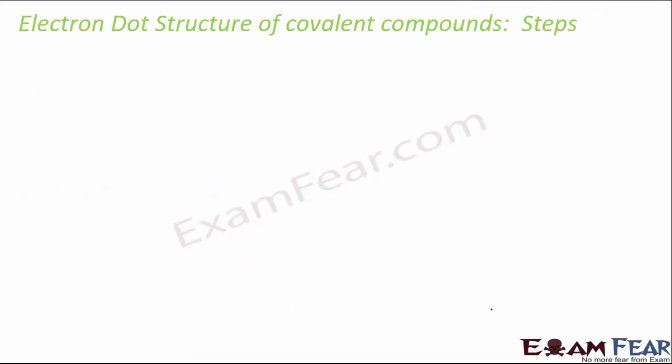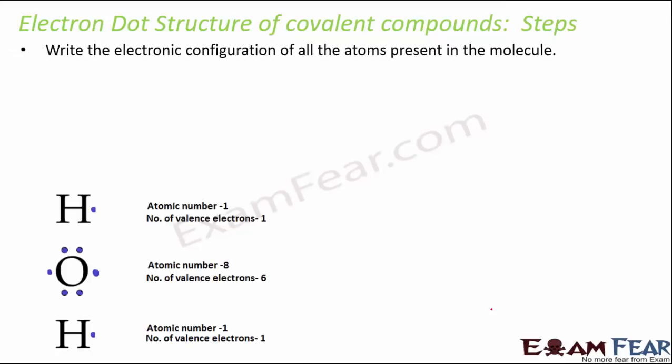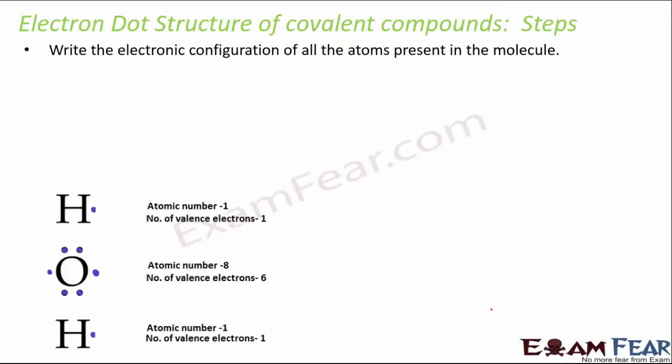Now let's quickly get started with the electron dot structure of covalent compounds. We'll quickly discuss the steps. The first thing that you need to do is write the electronic configuration of all the atoms which are present in the molecule. For example, let's say that we want to write the electron dot structure of H2O, that is water. What are the atoms present here? 2 hydrogen atoms and 1 oxygen atom.